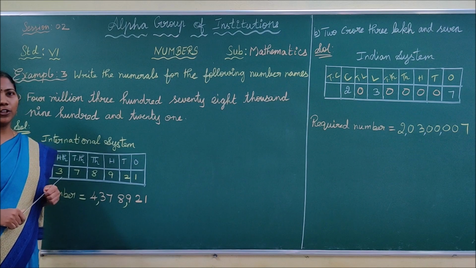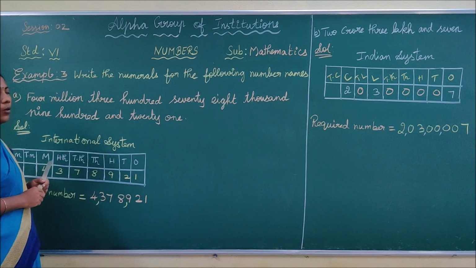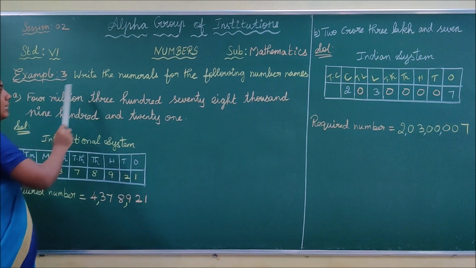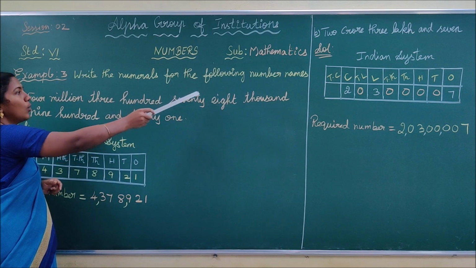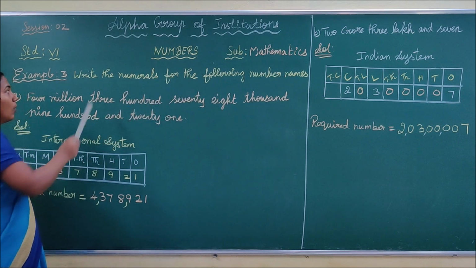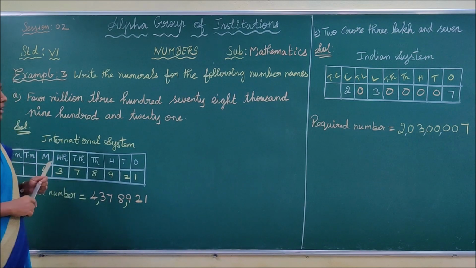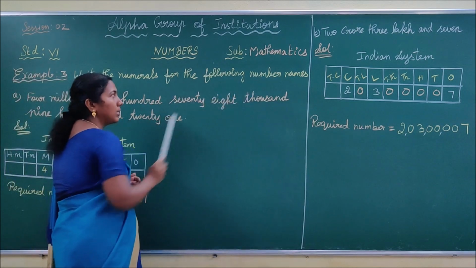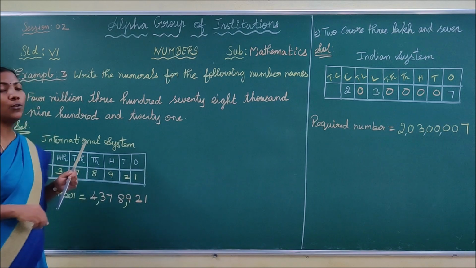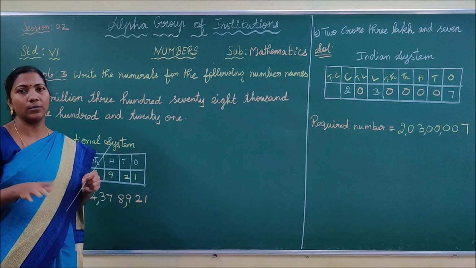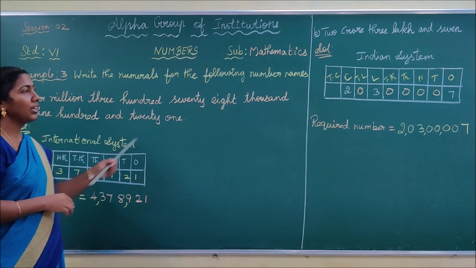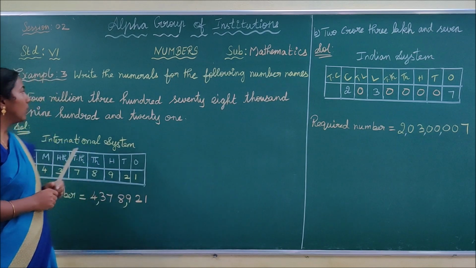Next, children, we are going to see example 3. Example 3 is: write the numerals for the following number names. What does numerals mean? We have to write the number for the given number names. In this example, you have A, B, C, D, E, 5 sums. Among the 5 sums, I am doing only 2 sums, children. What is the first one?